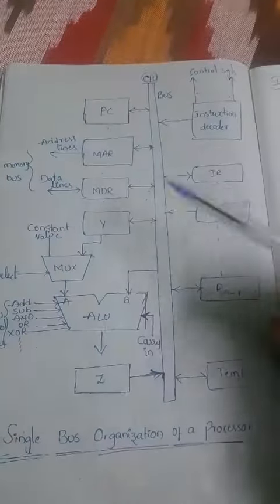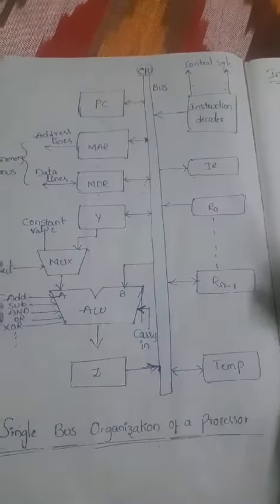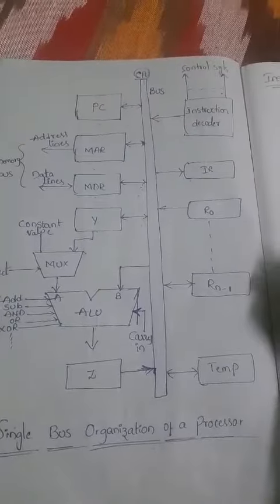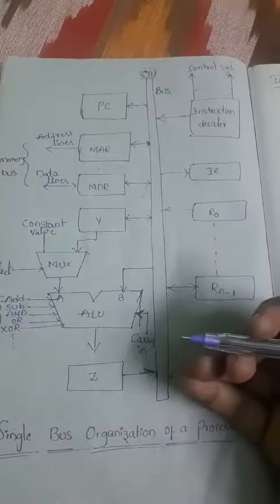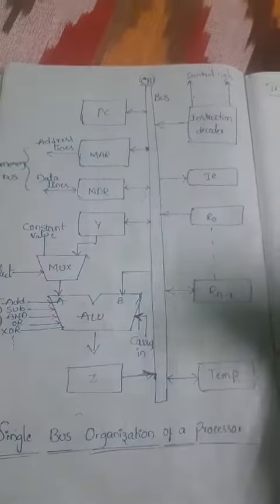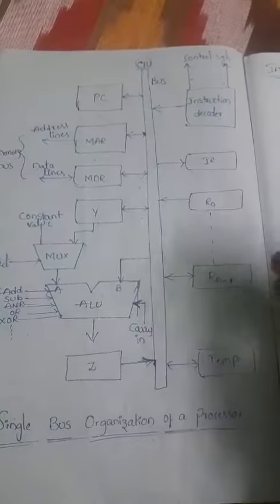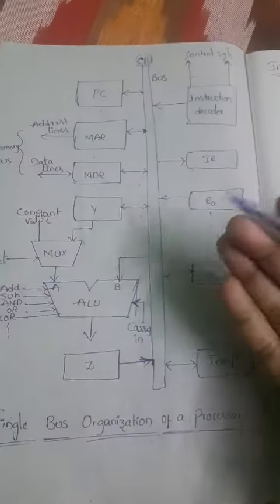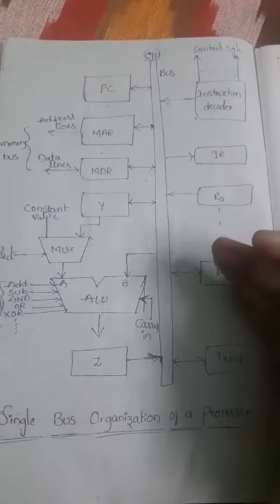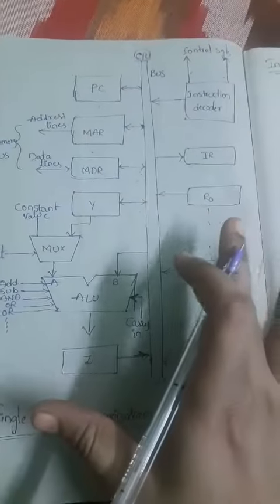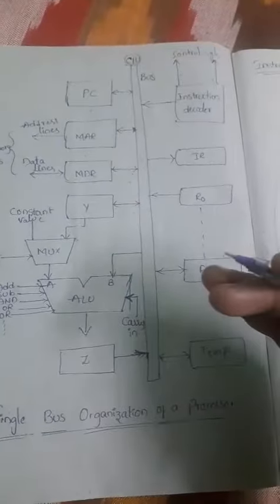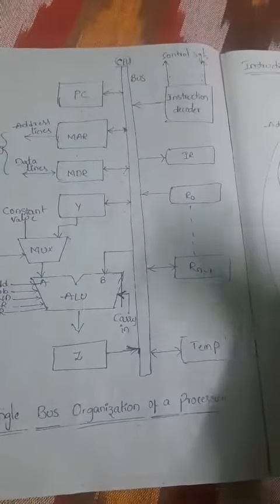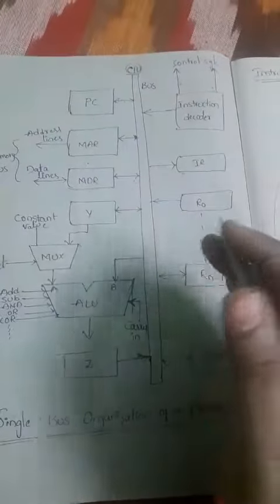Already we discussed each and every component in the first unit, which is related to the connection between processor and memory. So already you know the main functions of each register here, right? Now we need to remind ourselves of the topics. We need to know each register's working principle first of all. The connection between memory and processor is how information is transmitted from memory to processor or processor to memory, which we already discussed in the first lecture.